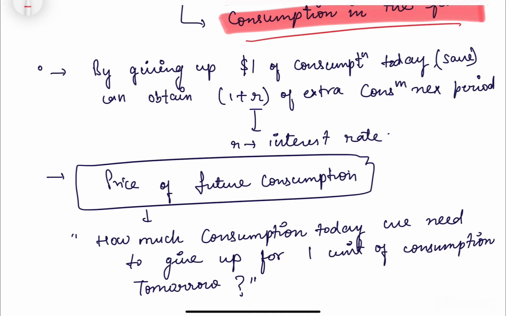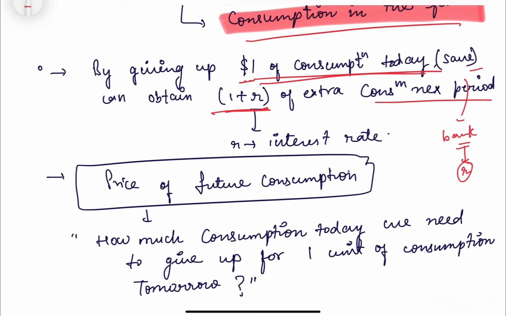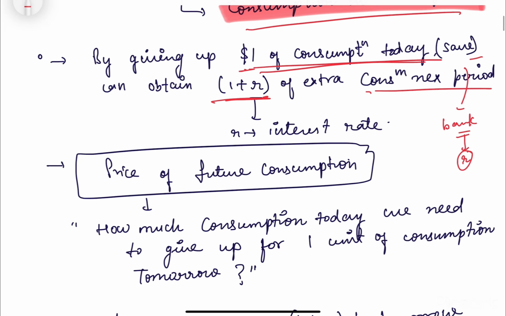So for example, if we give up $1 of consumption today, it means we are saving $1 today. And let's say this saved money we deposit in a bank, and we will earn some interest rate, let's say that interest rate is r. So we will obtain 1 plus r of extra consumption next period, because that $1 will become 1 plus r dollars in the next time period. So we would have this much money to consume extra in the next period.